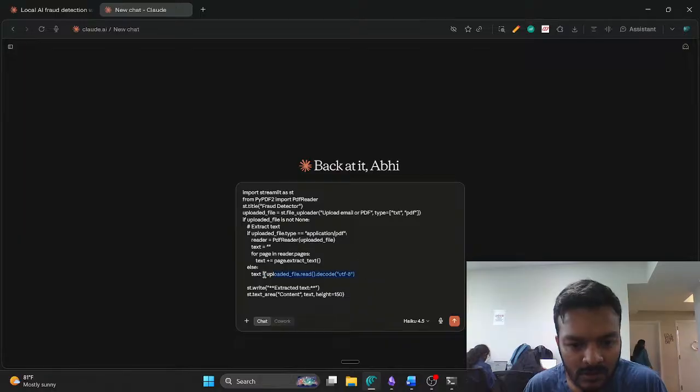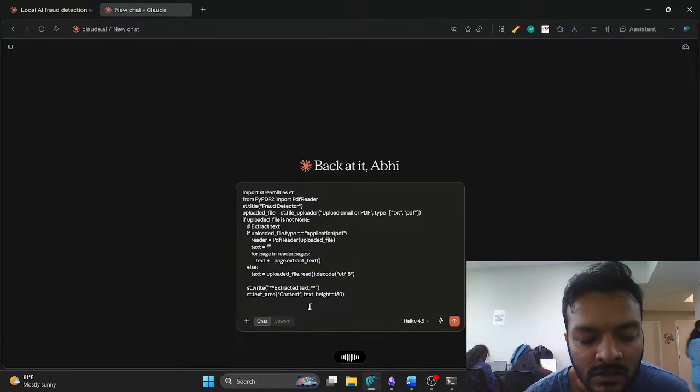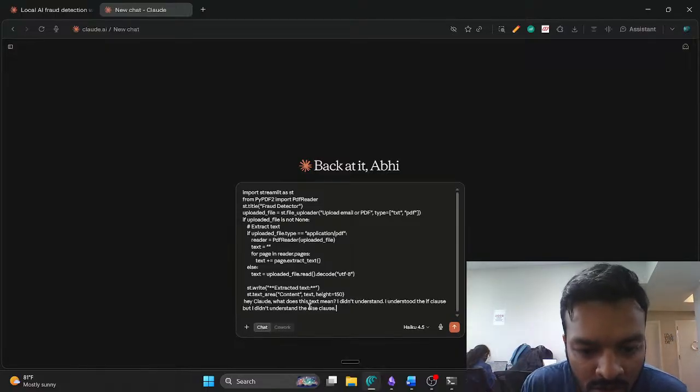Let's ask. Hey Claude, what does this text mean? I understood the if clause, but I didn't understand the else clause. What does it do? Why is it important?